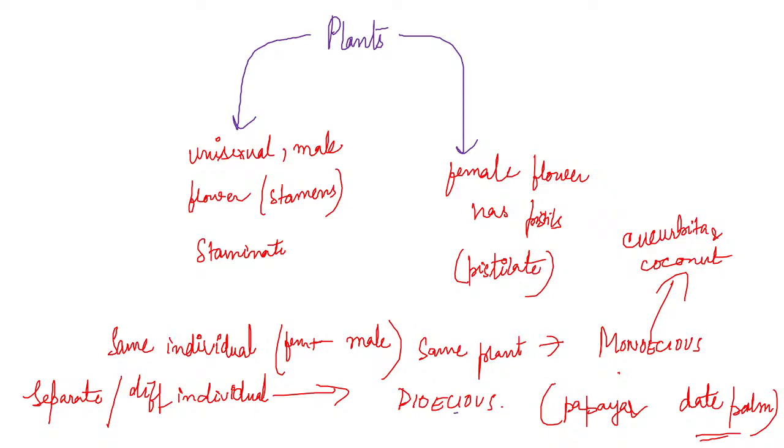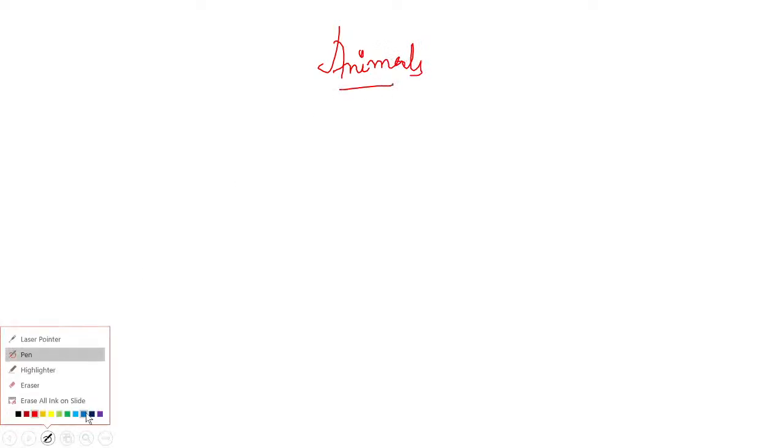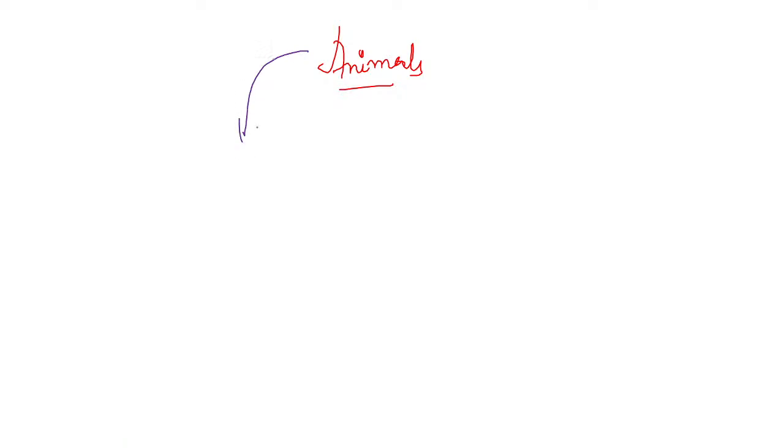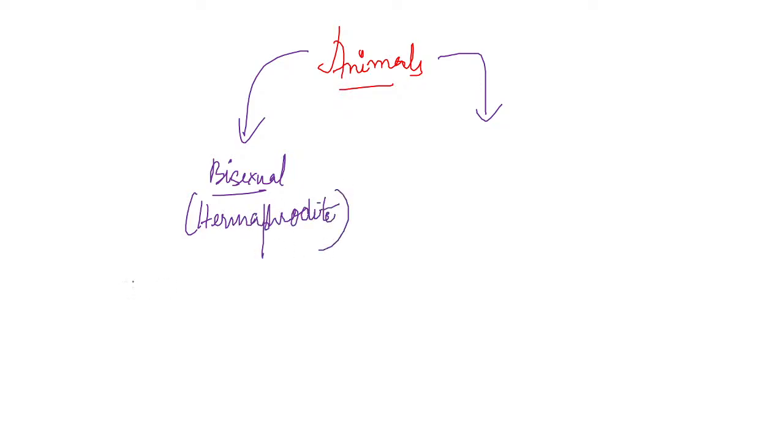In case of animals, let's study. Suppose it is animals. Then also there are two types. One is bisexual, which is known as hermaphrodite. And who is hermaphrodite?